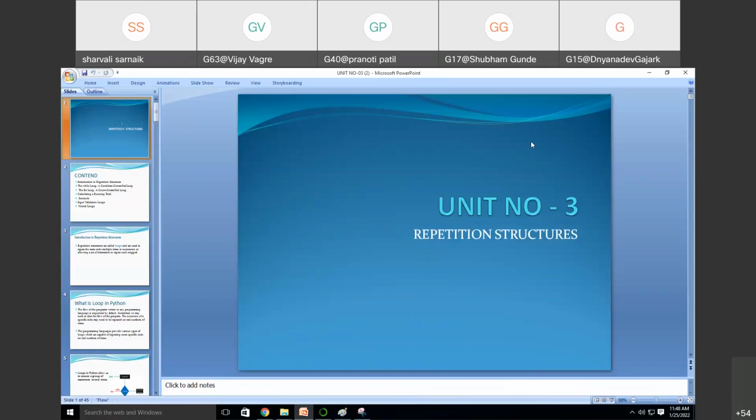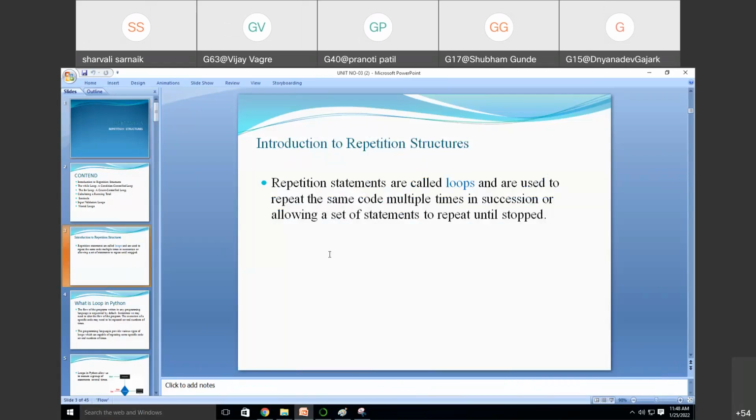We are going to see repetition structures in Python programming. First thing we will start with: what is repetition? Repetition is nothing but doing the same task again and again. Similarly, in any programming language, if we are repeating some code multiple times until the condition which gives us the signal to stop the code, we call it a repetition structure, or a loop in Python programming.